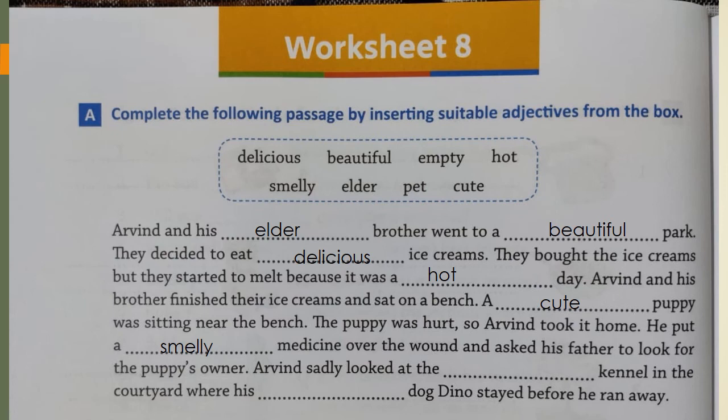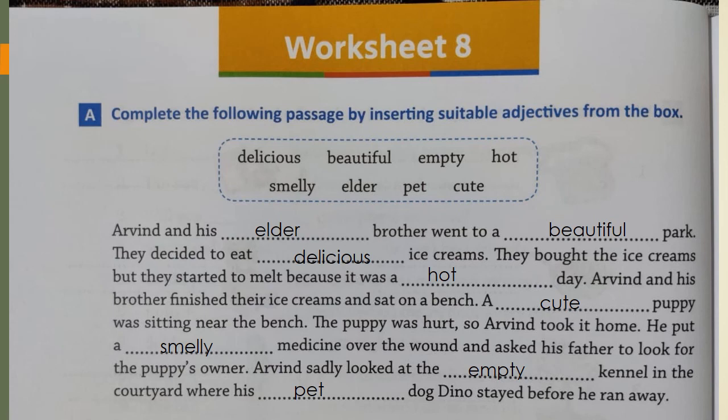Arvind sadly looked at the dash kennel in the courtyard. So what will come here, children? Empty. Okay. Empty kennel in the courtyard where his dash dog. What dog? Pet dog. Dino stayed before he ran away. So did you all complete this exercise?